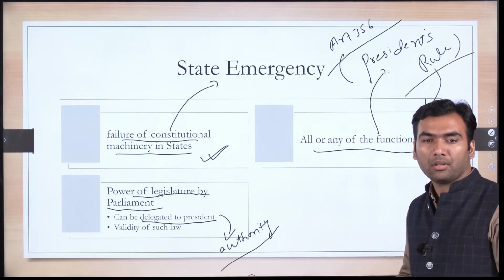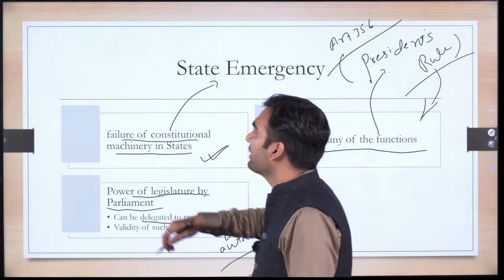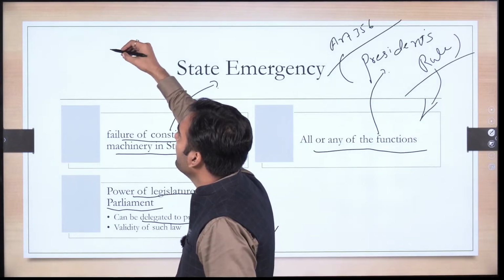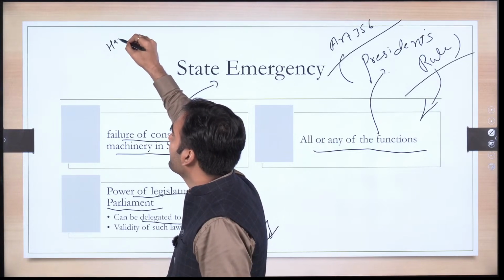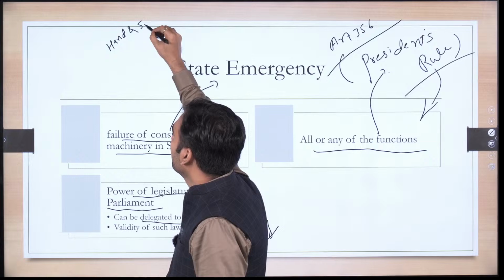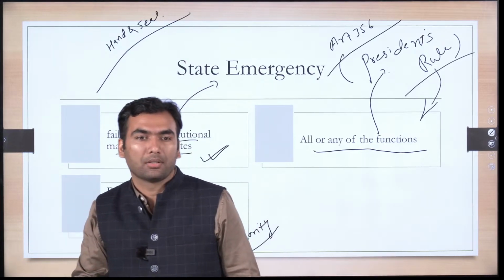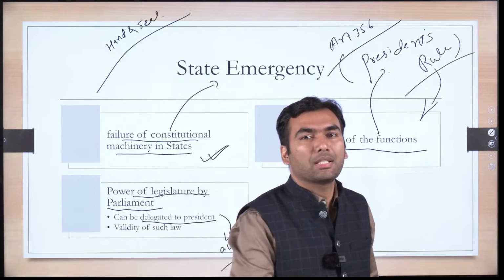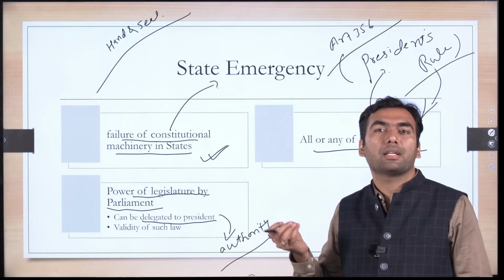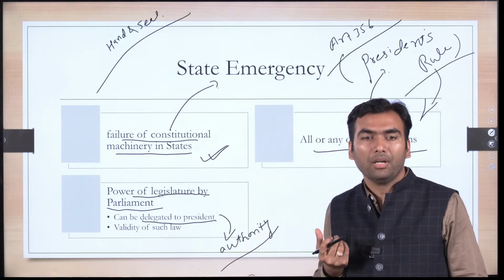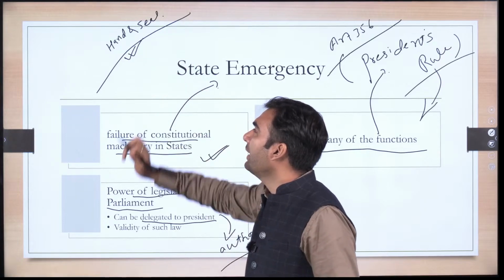There is one more question that I would like to ask. You must have seen this phrase, a warrant issued by the president under his hand and seal. This term is often used, like appointment of the CAG would be done by the president by issuing a warrant under his hand and seal. What does it mean, a warrant under his hand and seal?